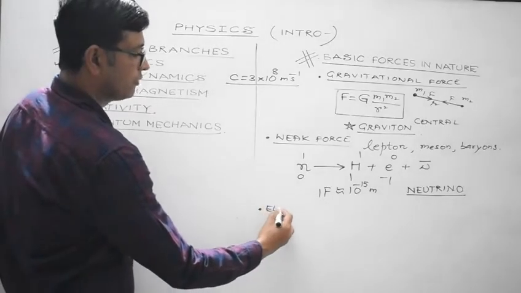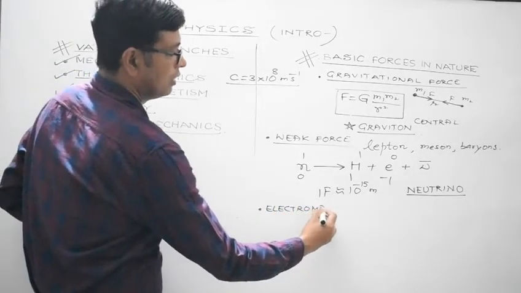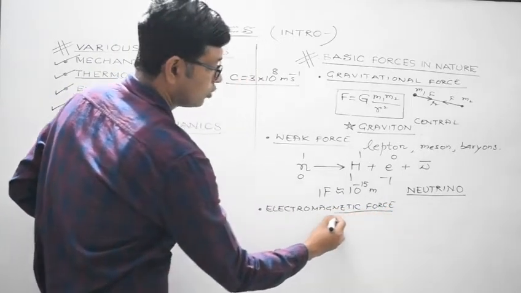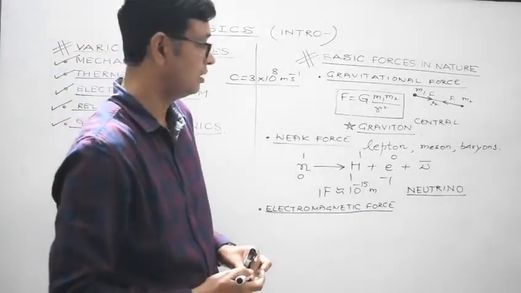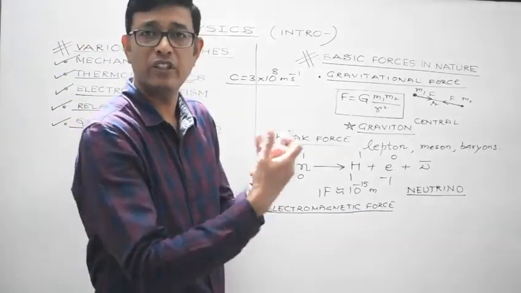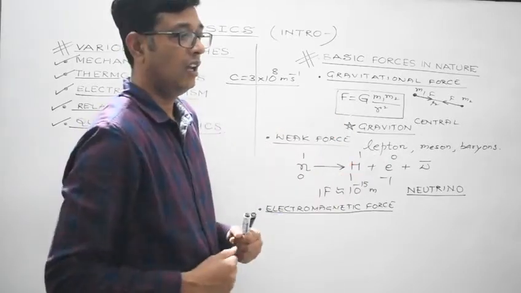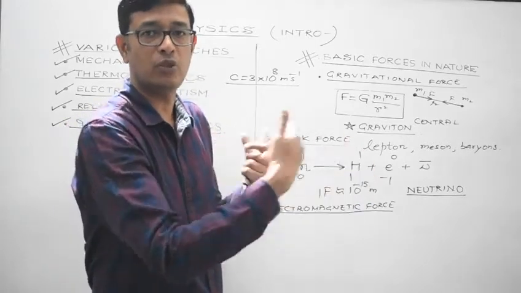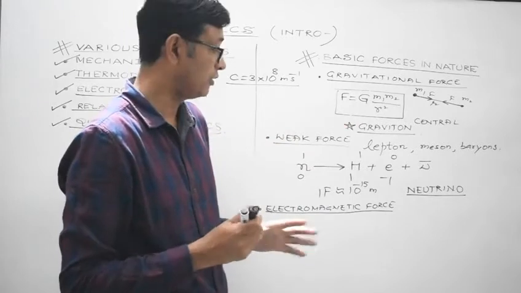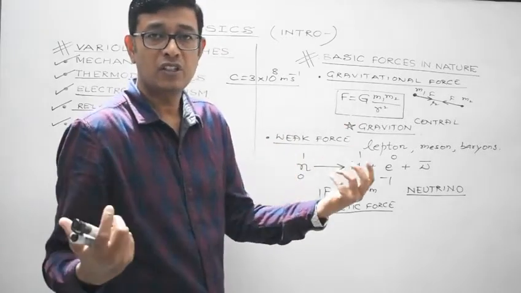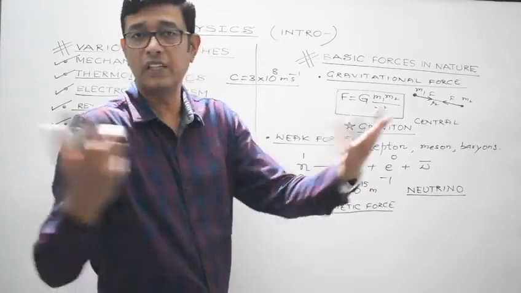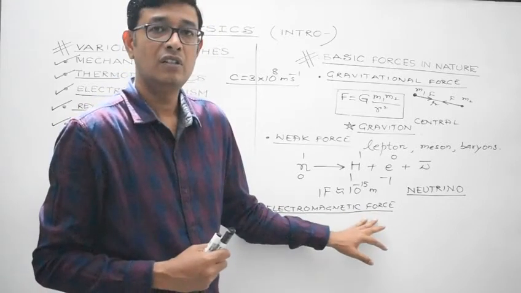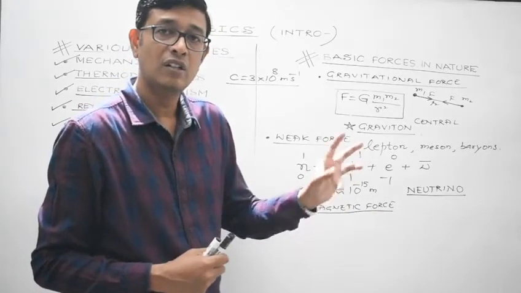Third is electromagnetic force. Now here we will discuss electric force, which is also known as Coulomb force, which we will study in +2, and magnetic force. Magnetic force is between the two poles, North Pole and South Pole, okay? And electric force or Coulomb force is between any two charged bodies, positive charged body or positive and negative charged body. So you are aware, two like poles repel each other, unlike poles attract each other. Two like charges repel each other, unlike charges attract each other. So basically, when we talk about electromagnetic force, it can be either attractive or repulsive.